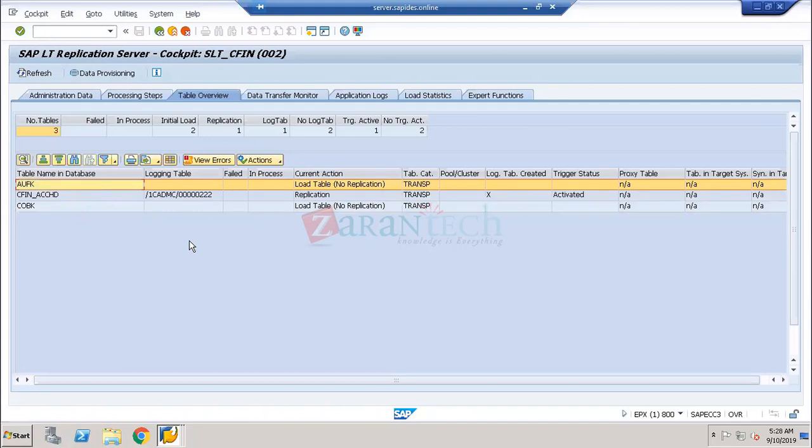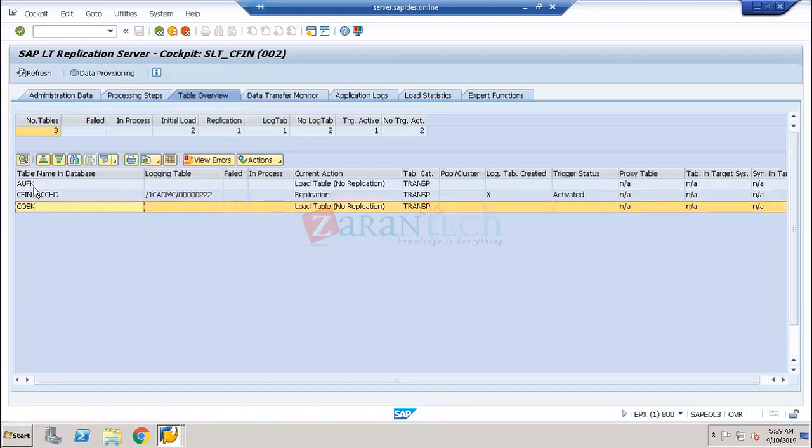Why only the three interfaces? Because we are replicating the financial data and the controlling data from the source system to the target system. So there are three interfaces we are looking at. One is FICO replication, the second one is controlling replication, and the third one is cost object replication. So here we have all the replication tables. These are the three different replication tables we have constructed for the SLT process.